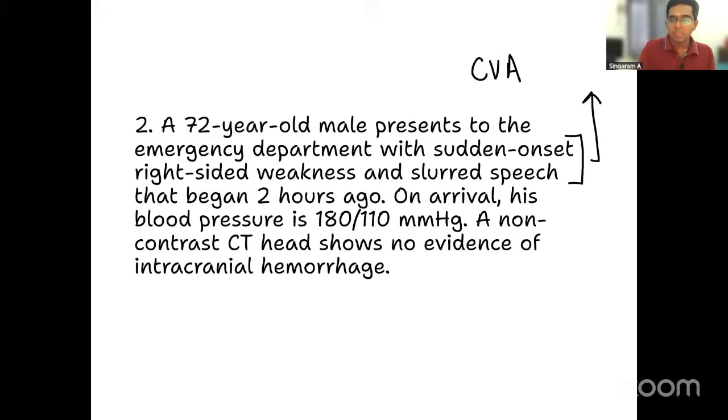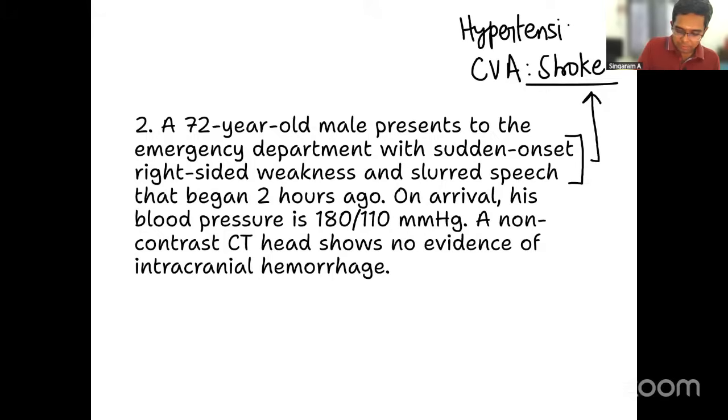CVA means cerebrovascular accident or stroke, like that we can remember. So this is a typical presentation with a stroke. See, it can also be a transient ischemic attack, I do agree. But we don't know. A transient ischemic attack over a period of time will settle completely. Stroke will have residual neurological deficit. What I was asking is, at this point of time, some sort of cerebrovascular accident should be thought about. Along with that, the patient is also having hypertension, right? Should not forget that.